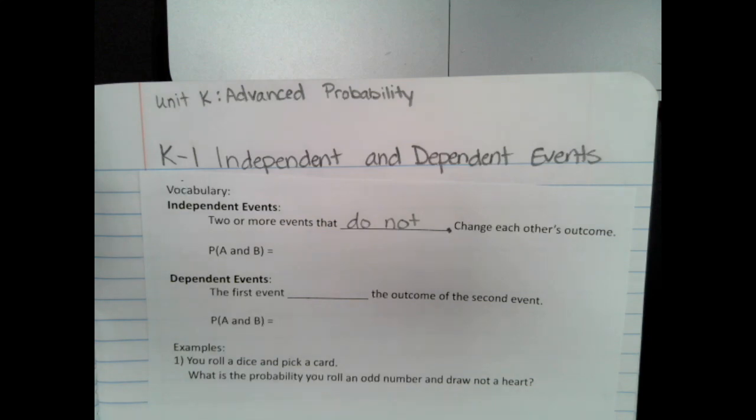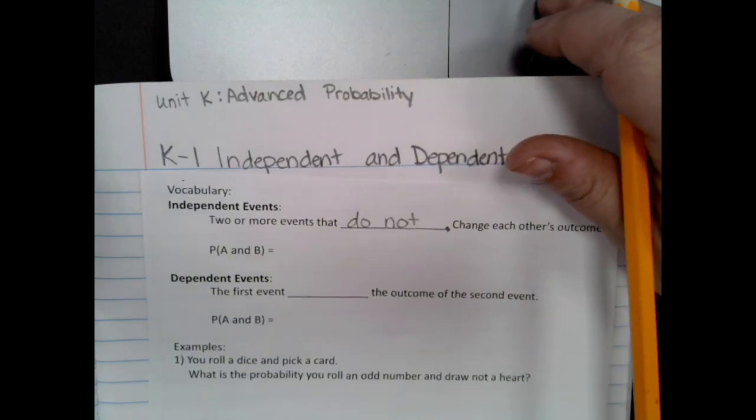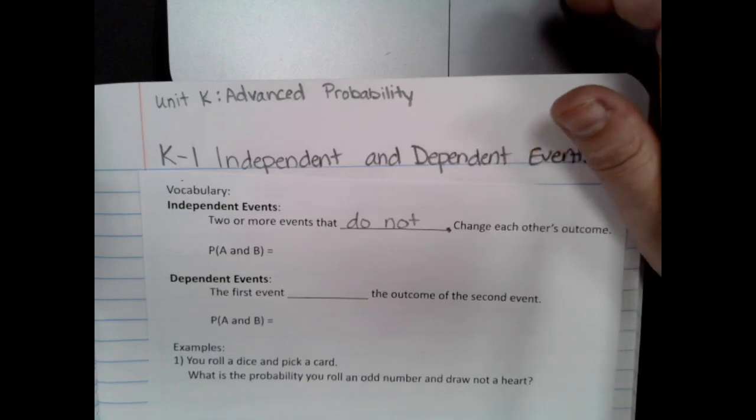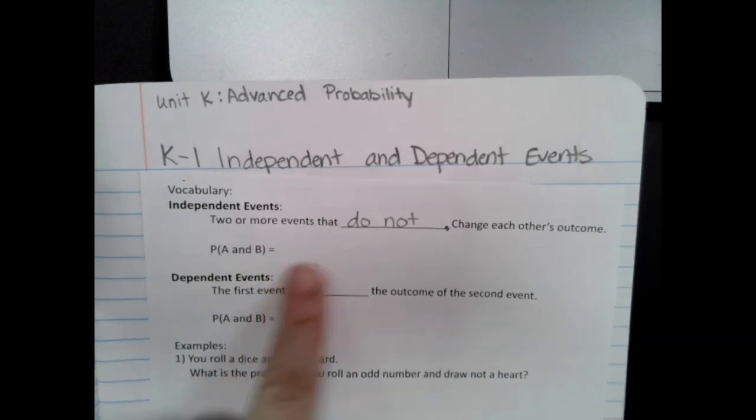Okay, they're on their own. All right, so for example, if I roll a dice and I flip a coin, does my dice change the coin? No. The coin still has heads, tails, right? So those are two separate things. They don't change each other.